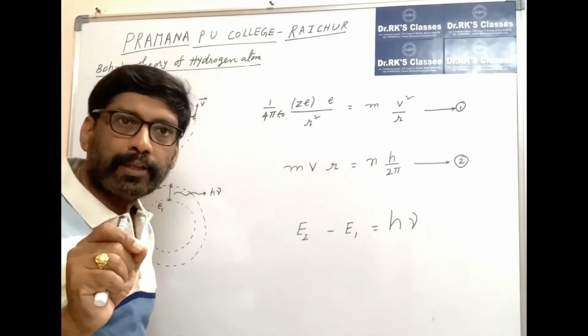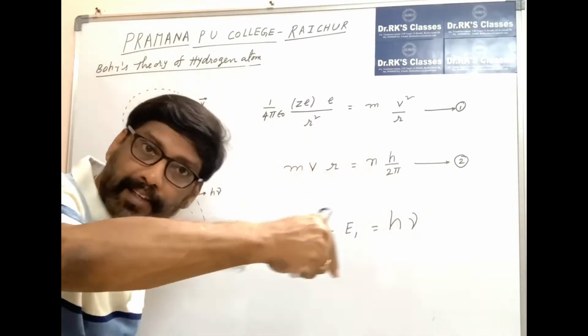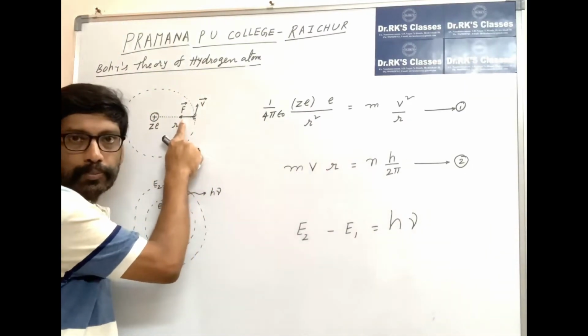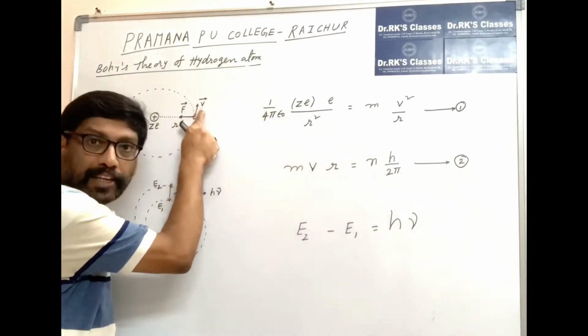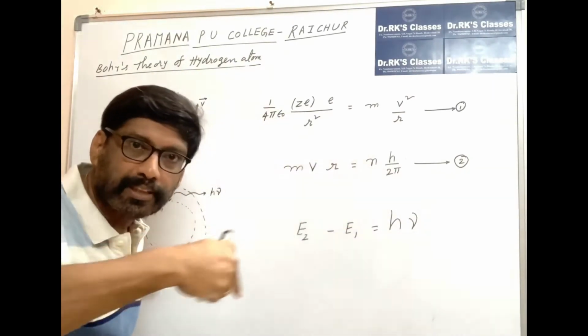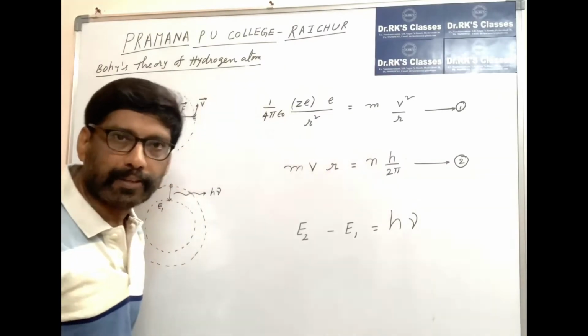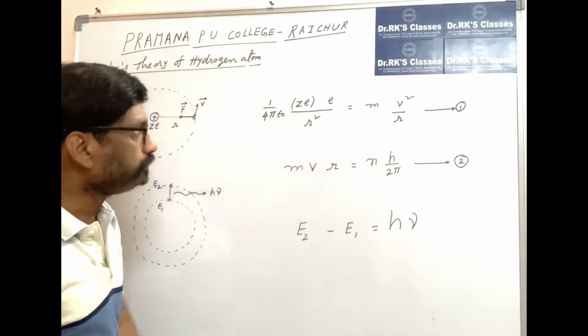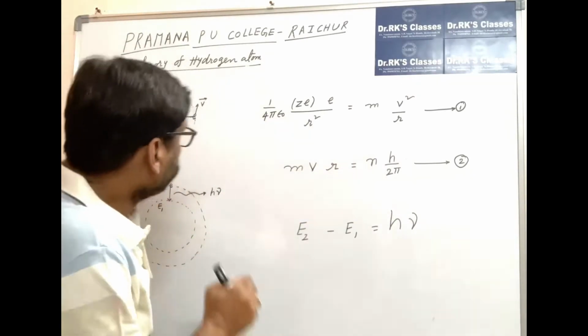Here, even though the electron has acceleration, the work done by this force is 0. That means the angle between force and velocity is 90 degrees. Work done by force is 0, so there is no change in energy according to the work energy theorem. That's why the orbit energy remains constant.